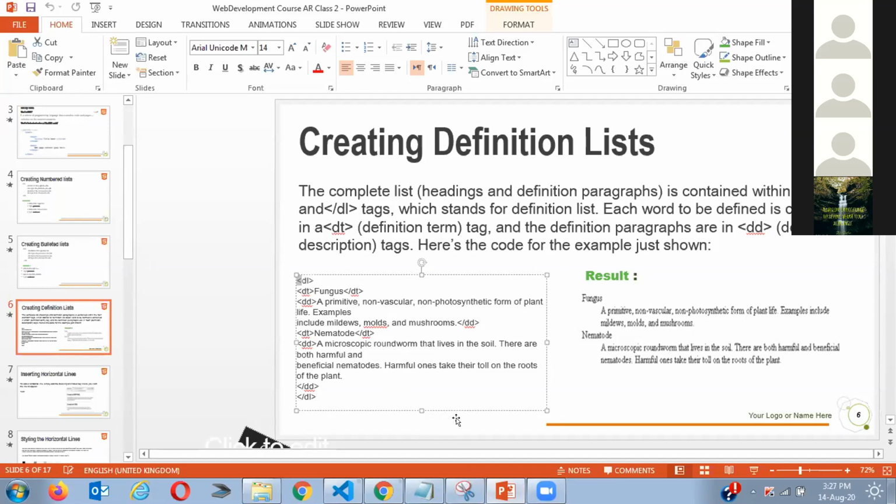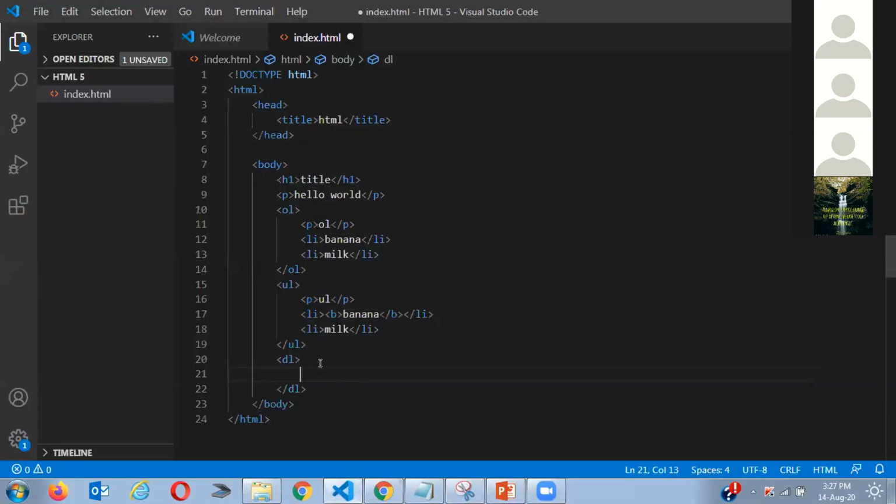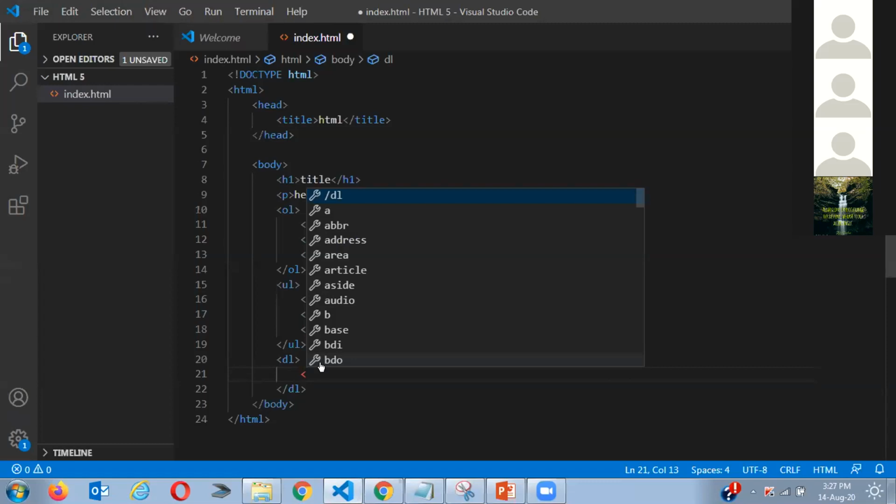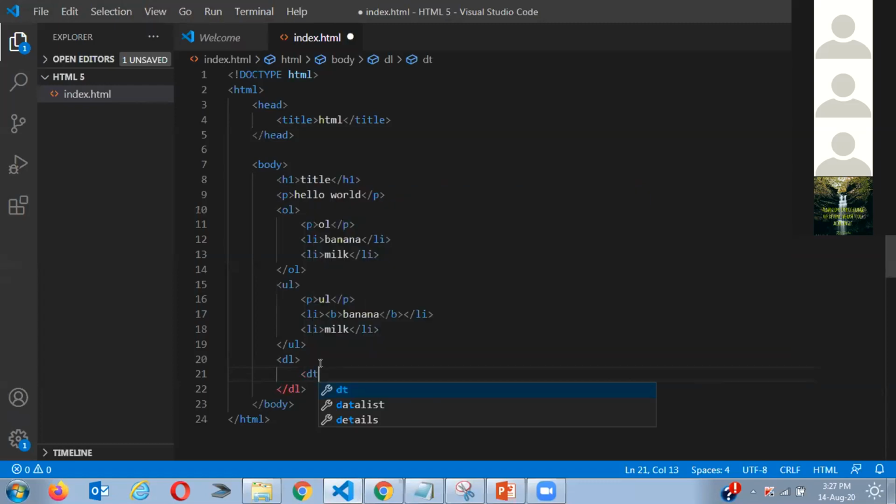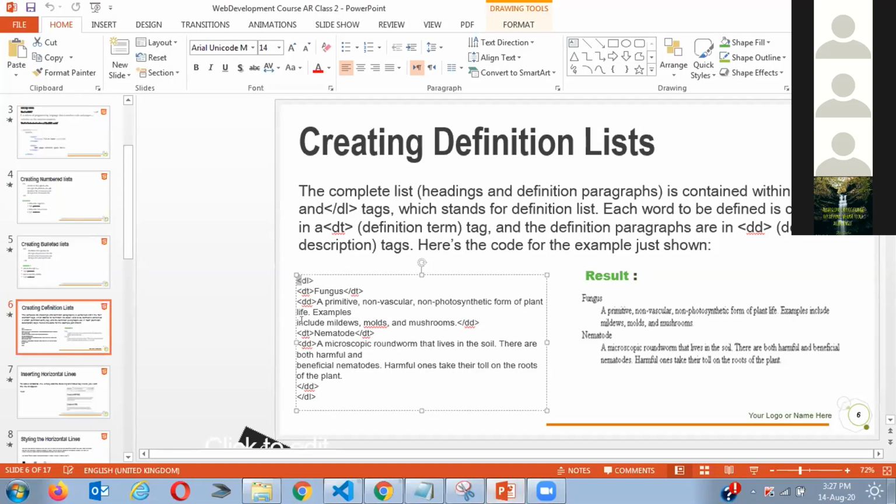I'm sorry, it's not DT, it's DL. I forgot. So we go DT. This is the word. What if I just want to define fungus? I want to define fungus, and I want to give the definition. So now I'm telling the list this is the word, and now I'm going to give the definition.